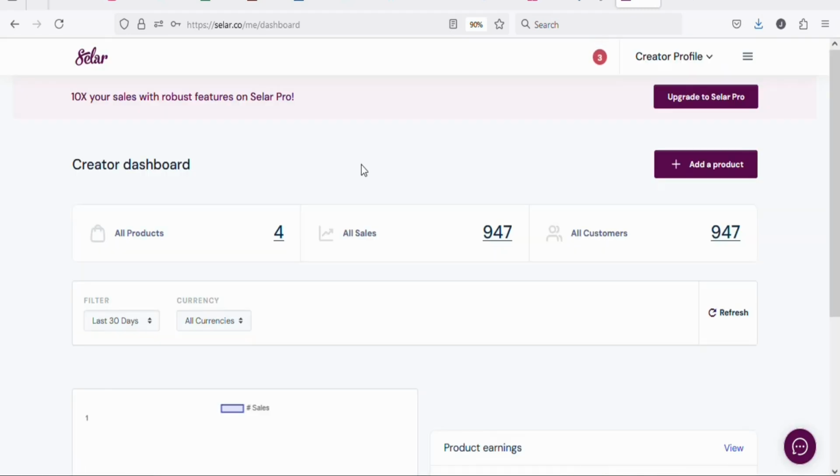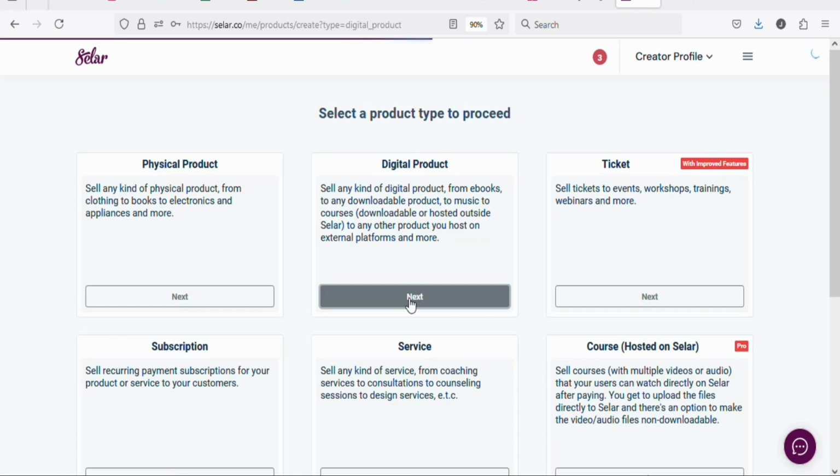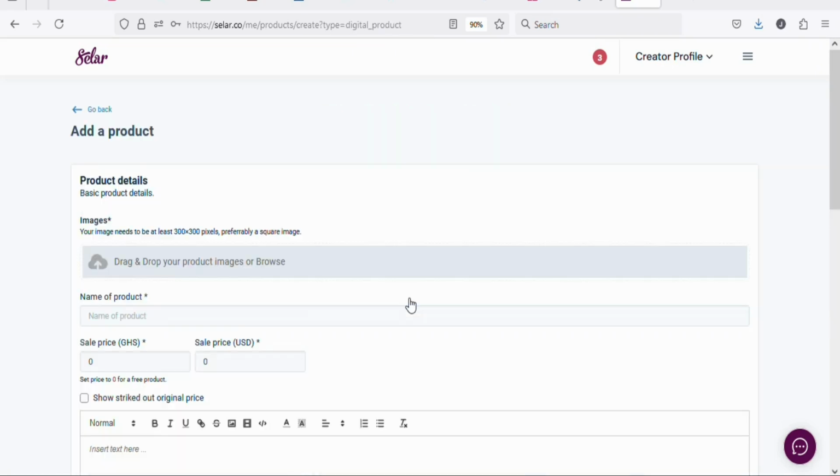Once you create your accounts and log in, what you have to do is that you have to upload the ebook that you downloaded. So all that you need to do is that you have to click right here, add a new product. Once you click on it, you have to select digital product because it is a digital product. Just click right here, next. Once you click on it, you can be able to upload the ebook and then begin to sell it. I've showed you all these steps in the previous video, so I don't need to go through everything again.